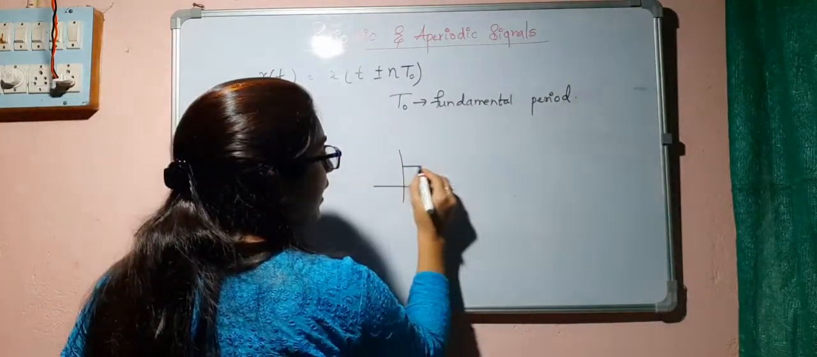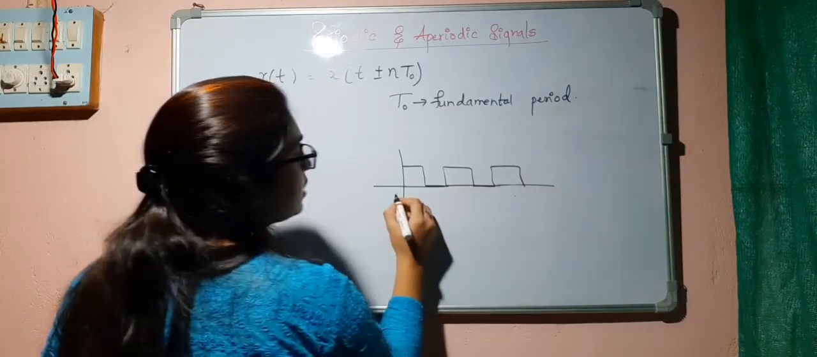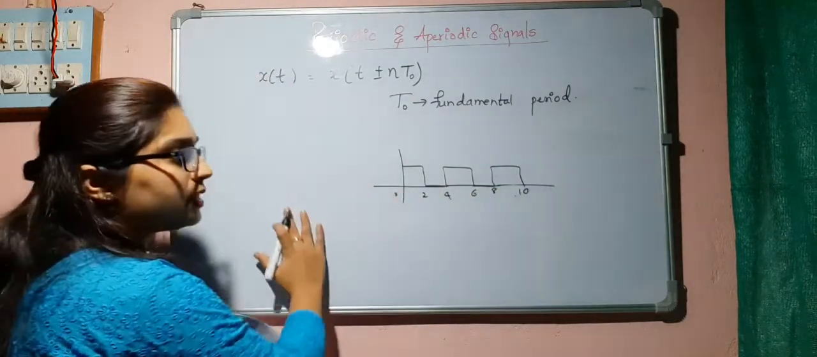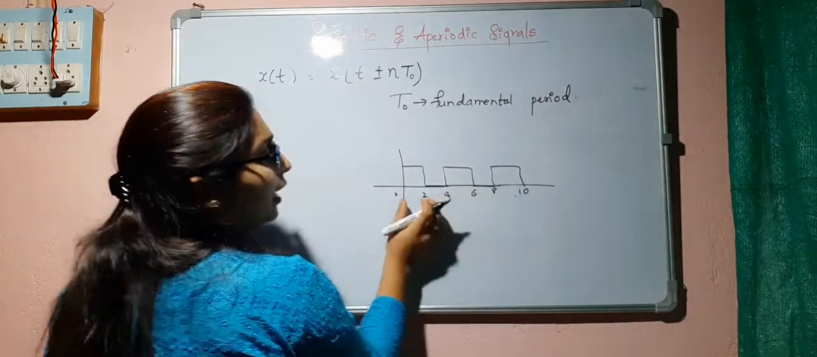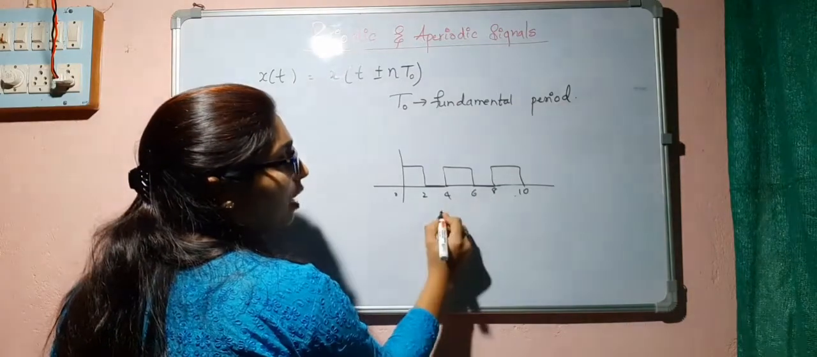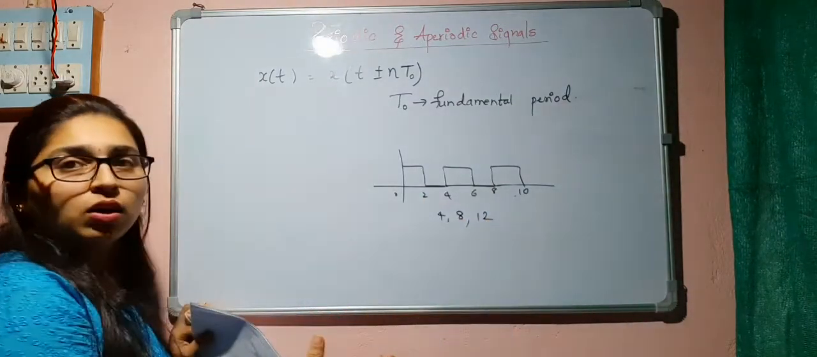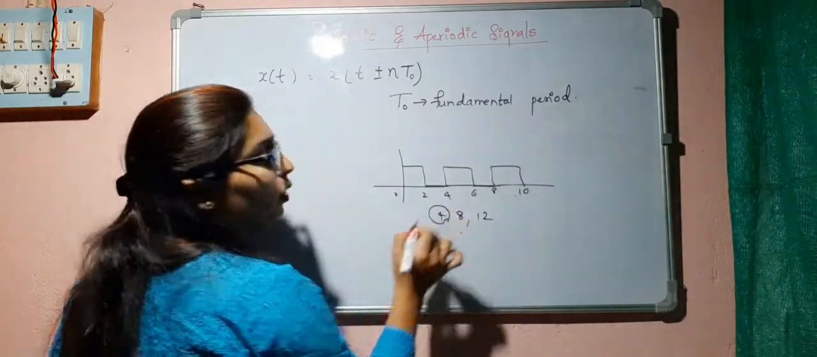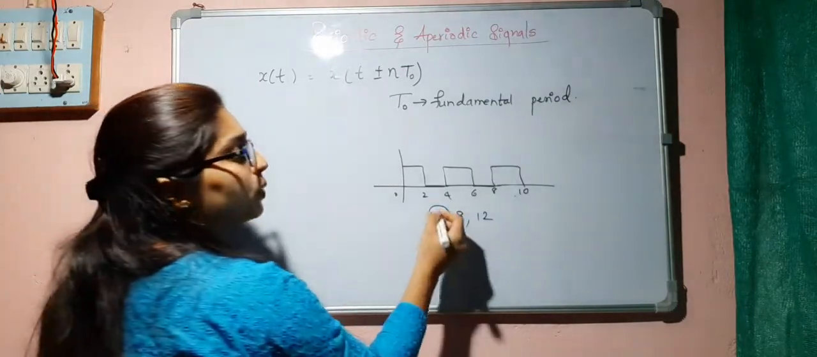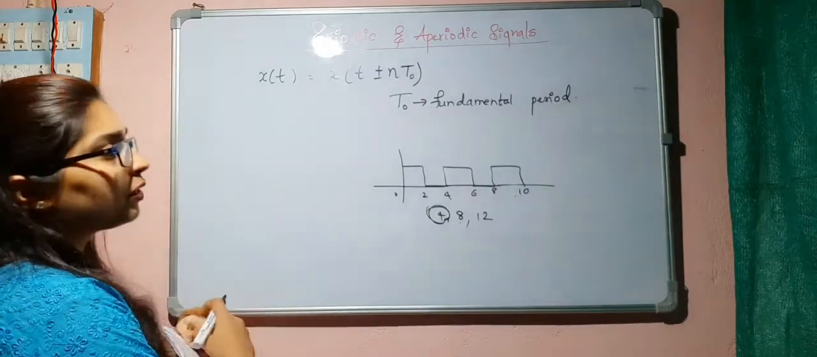That means I will take again the same signal, 0, 2, 4, 6, 8, 10. Here also the same signal will be there. See here, I can also tell that it is repeating after 8. I can tell it is repeating after 4. It is again repeating after 8, likewise 12 seconds. But I will tell that the time period of this signal is 4 seconds. I can't tell that it is 8 seconds because we will be considering the smallest value as the fundamental period.